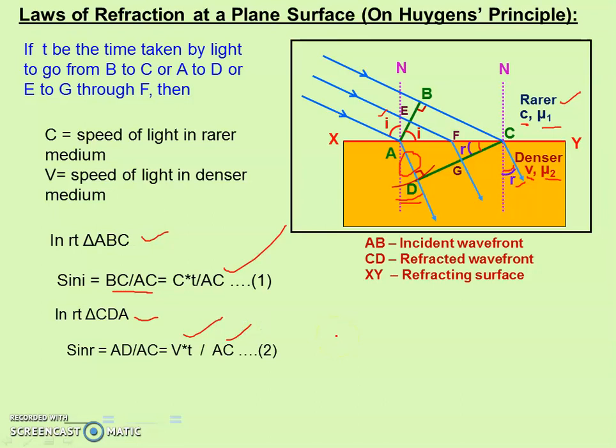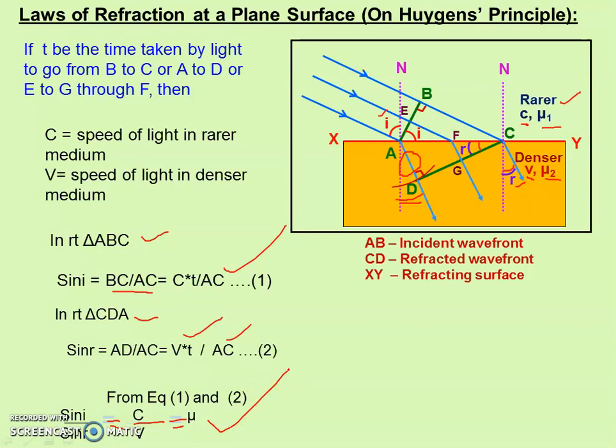Now we can divide equation 1 by equation 2. When we divide equation 1 by equation 2, we get sin I by sin R is equal to c by v, the speed of light in the rarer medium to the speed of light in the denser medium. And this constant is nothing but the refractive index of the denser medium with respect to the rarer medium. This is Snell's law.